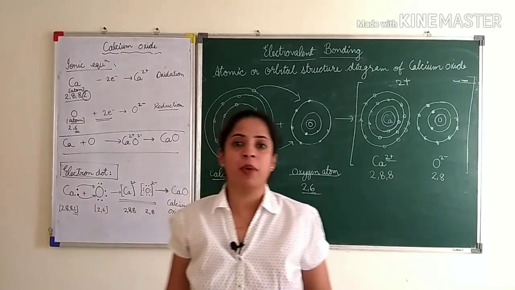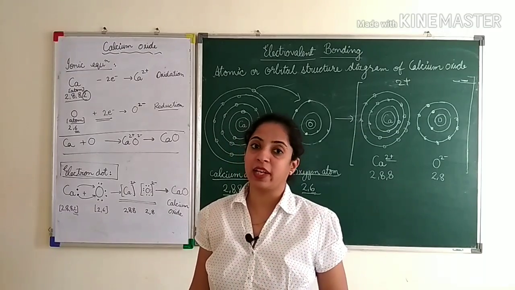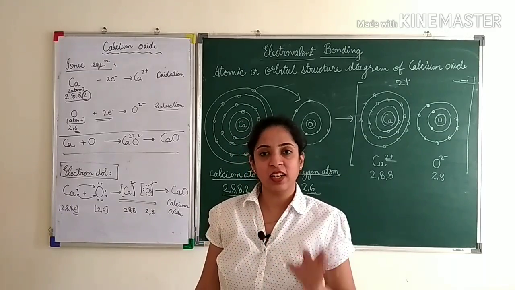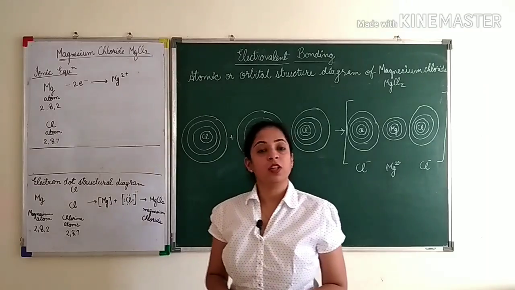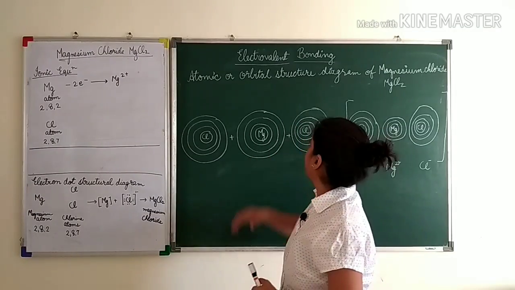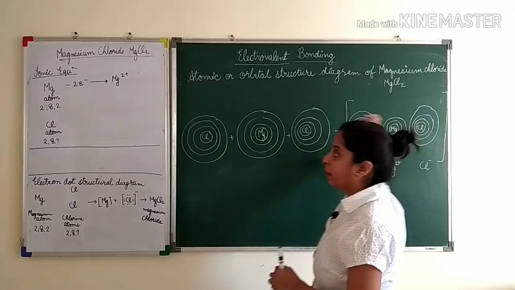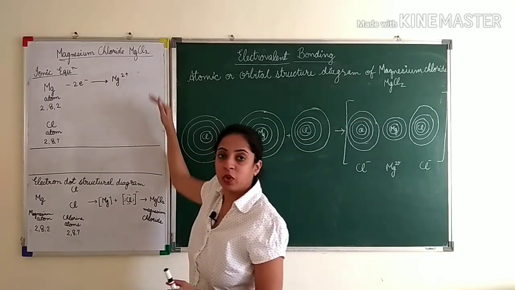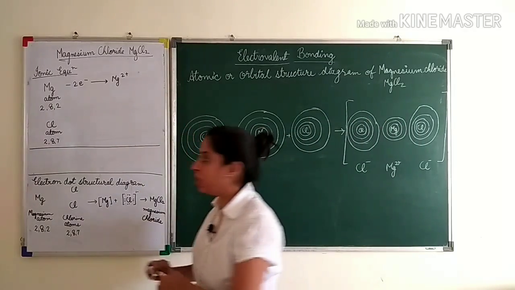Now we will read about one more, that is magnesium chloride. That is a little different, so pay attention there. Now children, look here at the third example which is asked most frequently, that is magnesium chloride. Okay, so for magnesium chloride, first look at the ionic equation.